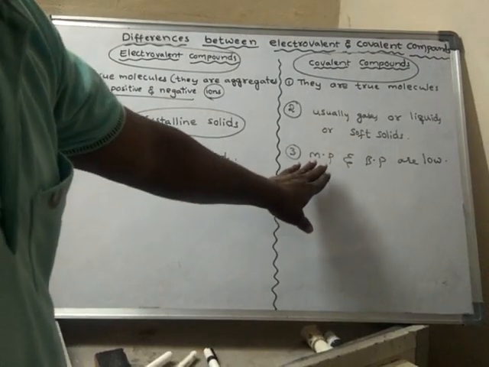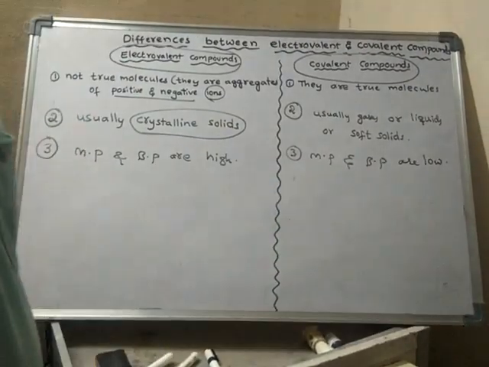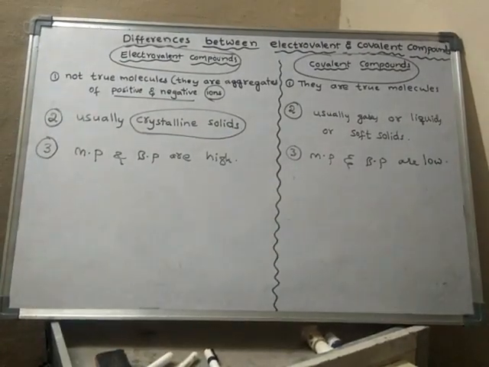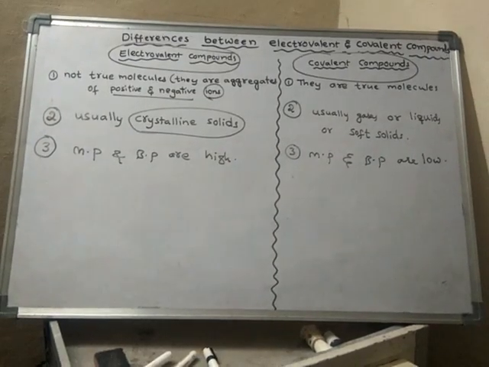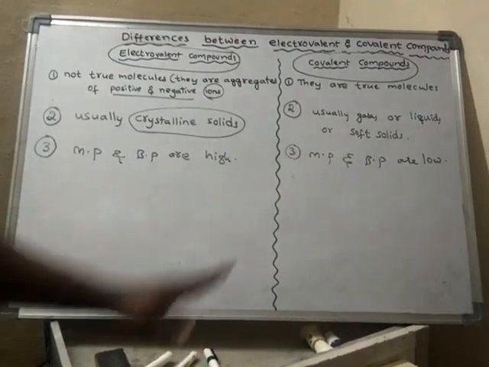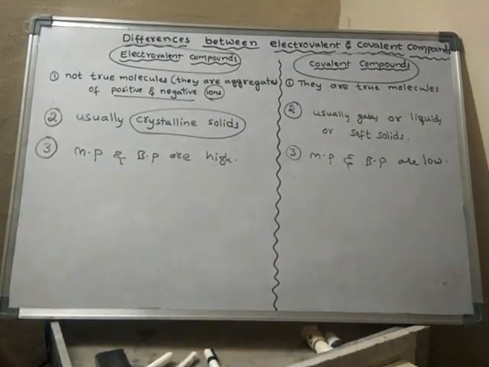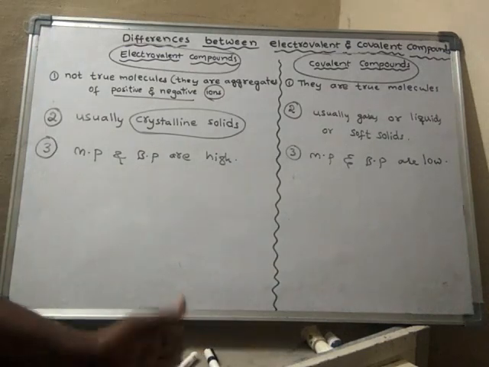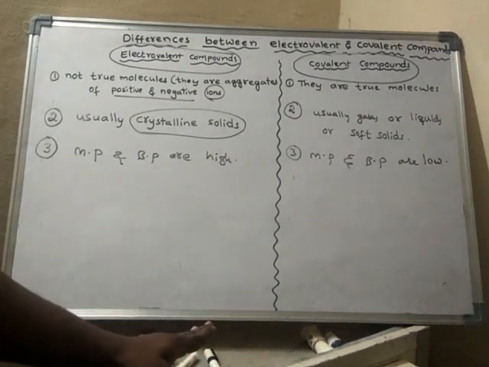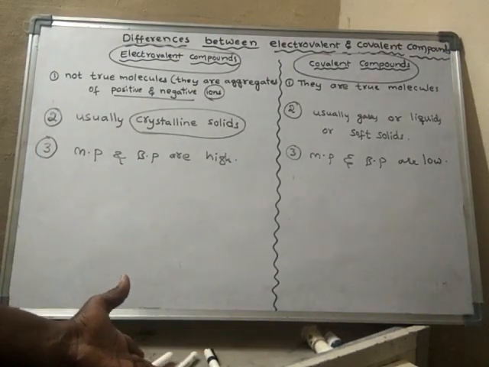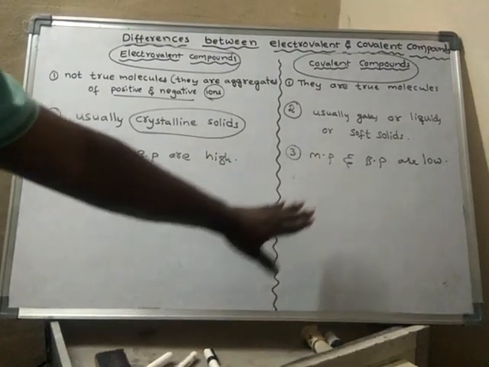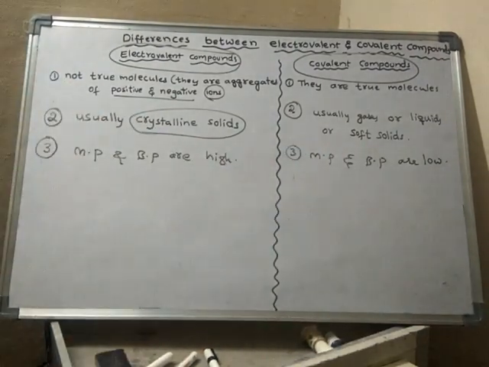So that means melting points and boiling points are said to be very low for covalent compounds. That means they were solids only at very low temperatures. So to melt those solids, it requires very little temperature. Like that, simply, melting points and boiling points are low for covalent compounds.